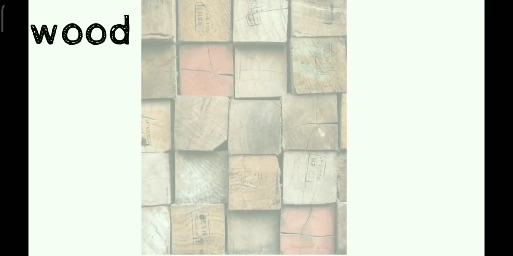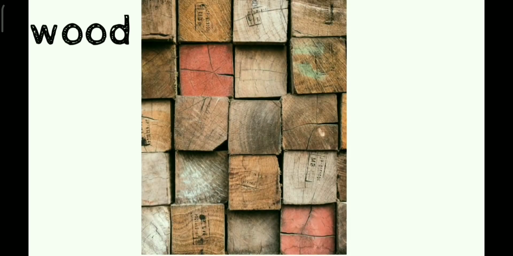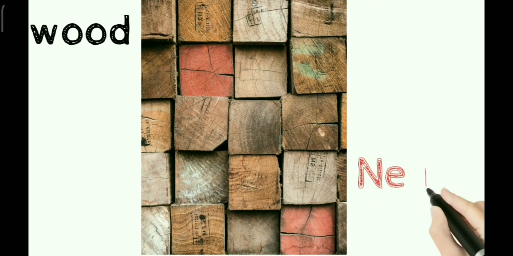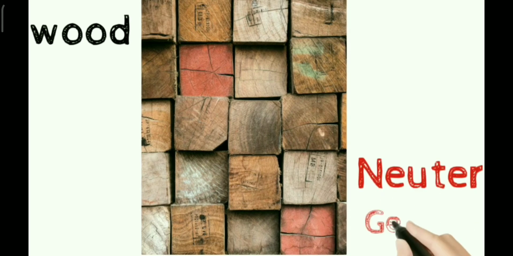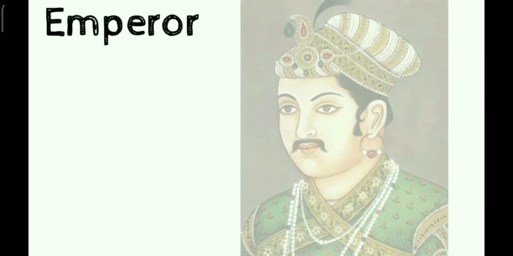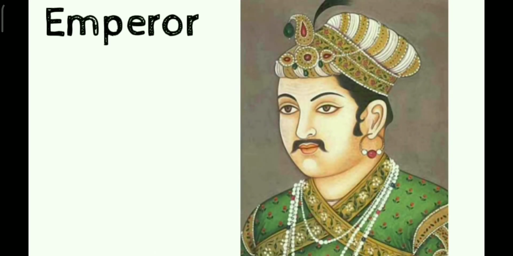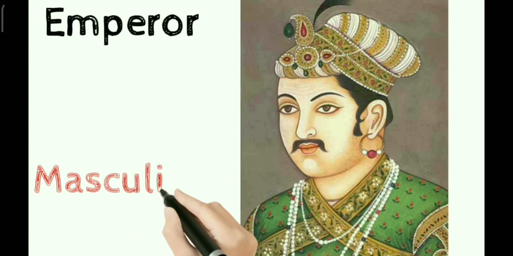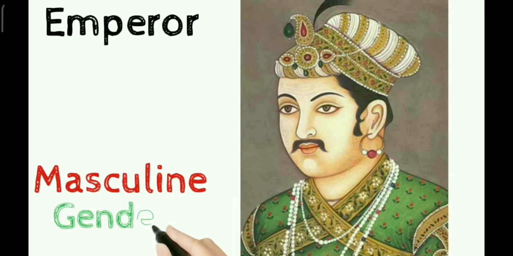Wood is a non-living substance and it is neither male nor female. That is why it is under the category of neuter gender. Emperor. Emperor is a king, a synonym of king. So he also belongs to the category of masculine gender.